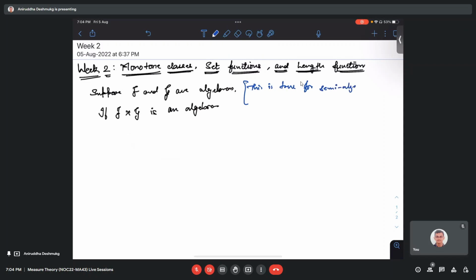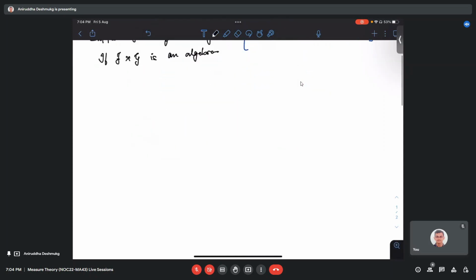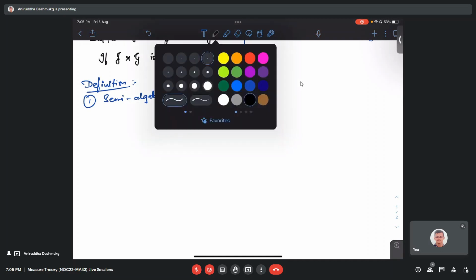So what is a semi-algebra? Let me just go through the definitions, because in that course we didn't see this term. They used a term for ring and algebra. So a ring is wherein you have finite unions and differences. That defines a ring. A sigma ring is if you extend to countable unions, and algebra and sigma algebra are the corresponding versions wherein they also have the full set, which includes complement.